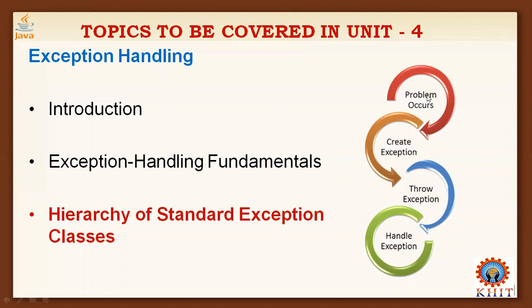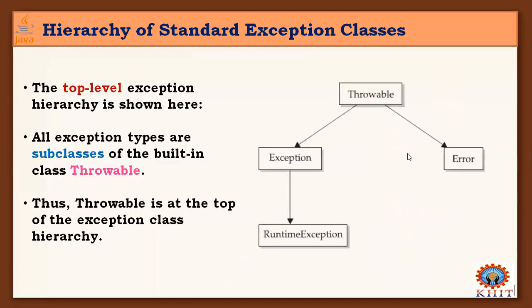Next one, the hierarchy of standard exception classes. Hierarchy means level by level, tree-type relations among the classes that are used to handle these exceptions. Here it is a top level exception hierarchy.